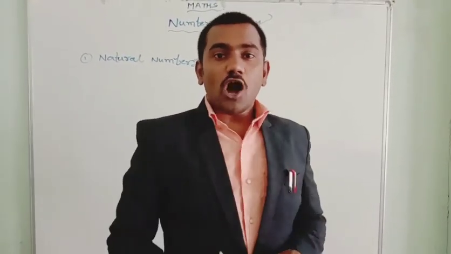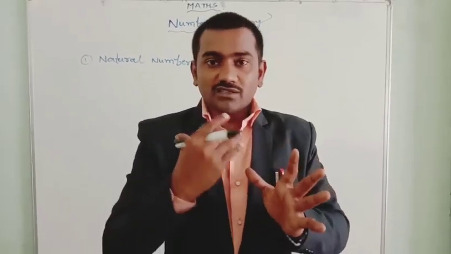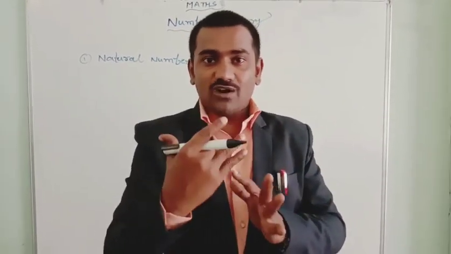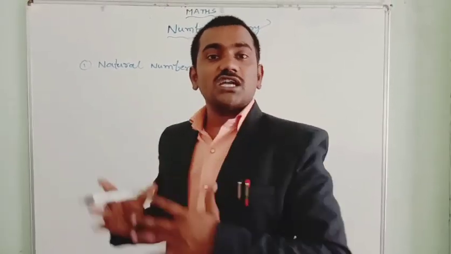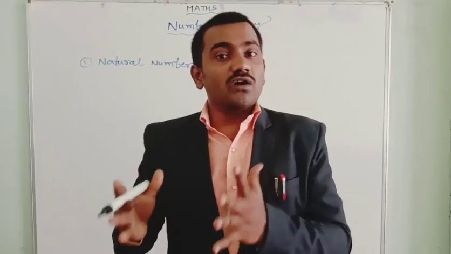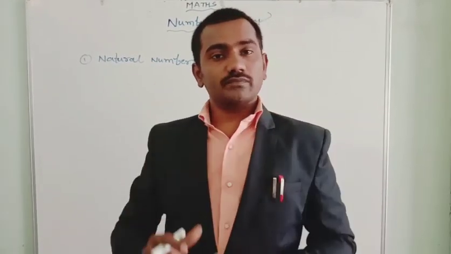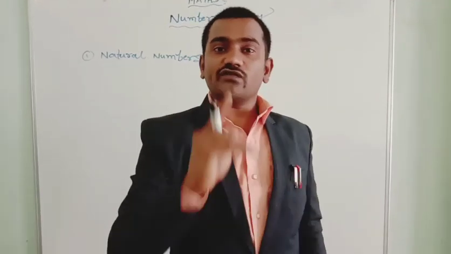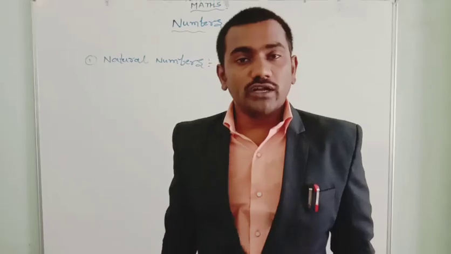If you count how many friends you have, can you start with 0? 0, 1, 2, I have 0 friends, I have 1 friend. No. You always start from 1. So natural numbers are very familiar as the daily counting numbers. The counting always starts from 1. So natural numbers are known as counting numbers.